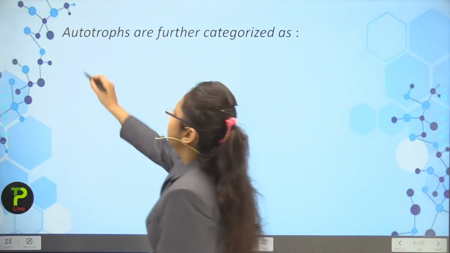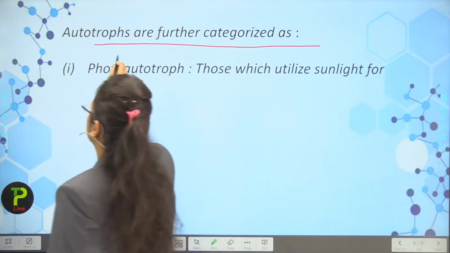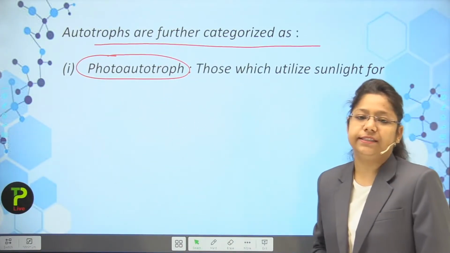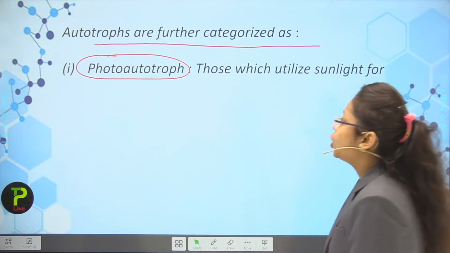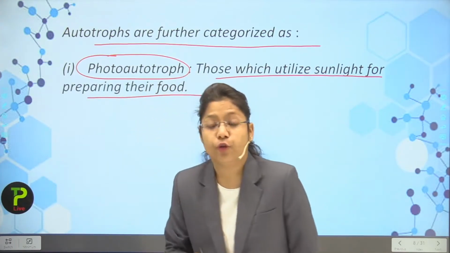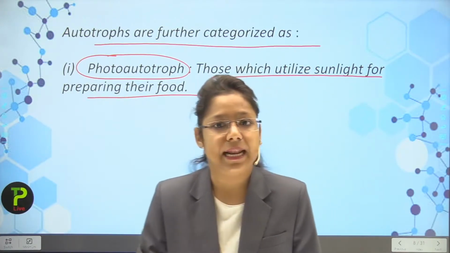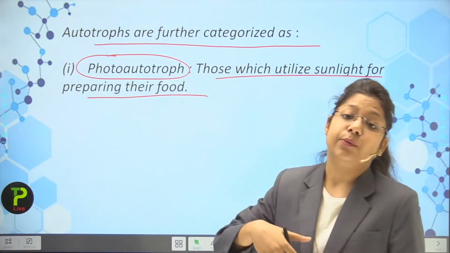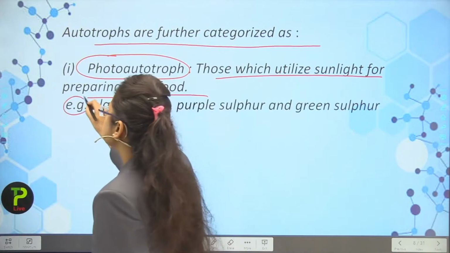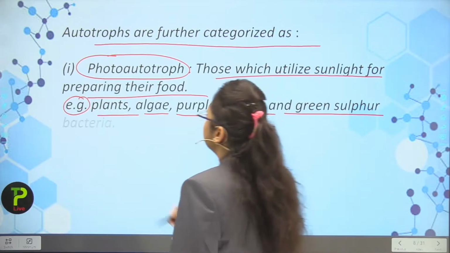Now the next point, autotrophs are further categorized. So first I am going to tell you about the photoautotrophs. Now what is meant by photo? It is just depending upon light energy. So those which utilize sunlight for preparing their food. So plants, obviously, utilize what? Sunlight for preparing their food. So they are counted in the photoautotrophs. Next, examples are plants, algae, purple sulfur and green sulfur bacteria.